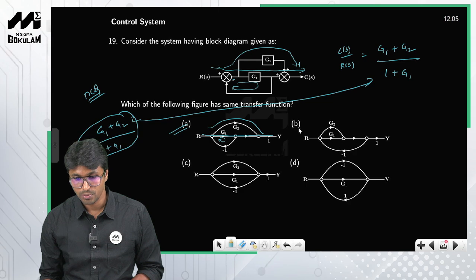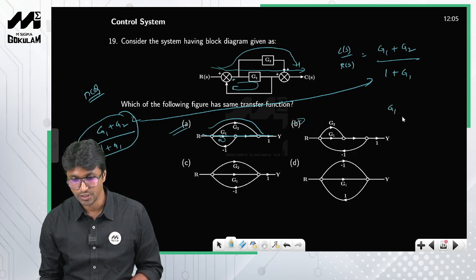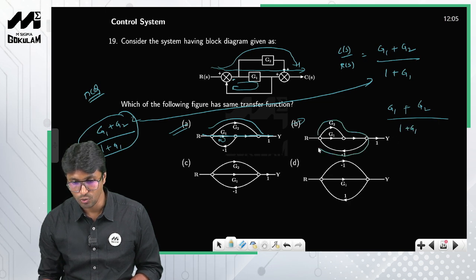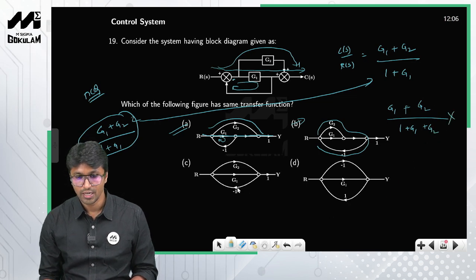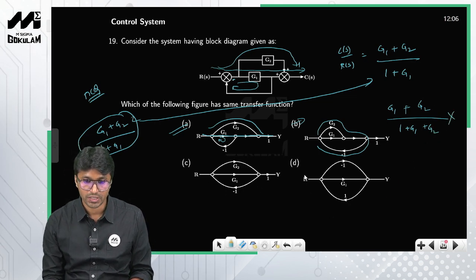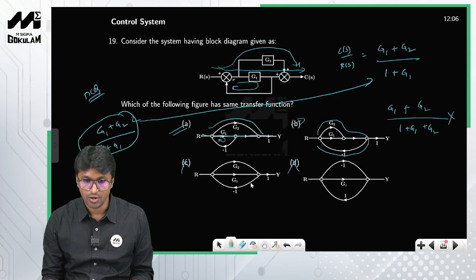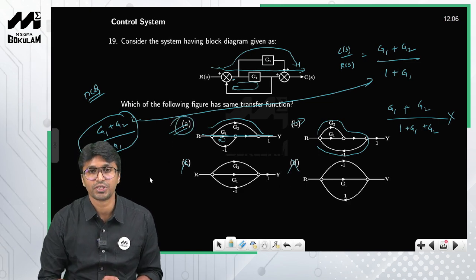Now what about option B? Option B, this is nothing but G1, right? So this is the first forward path, and G2, this is the second forward path. And do you have any loop? Yes, right? So this is one loop. So 1 plus G1, and you also have one more loop, right? So which is nothing but G2, right? So which is incorrect, right? Now similarly you can also check it for option C and D. This will not get a transfer function similar to this one, so therefore the correct answer is nothing but option A.